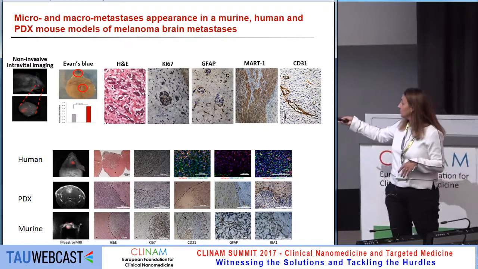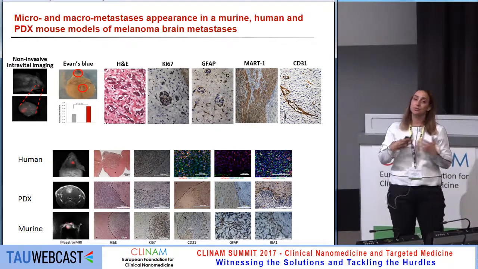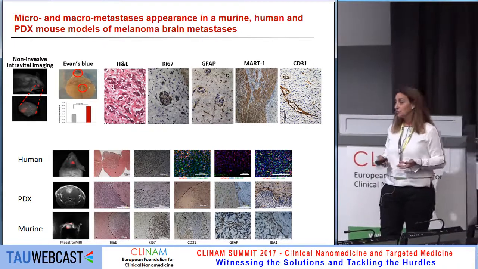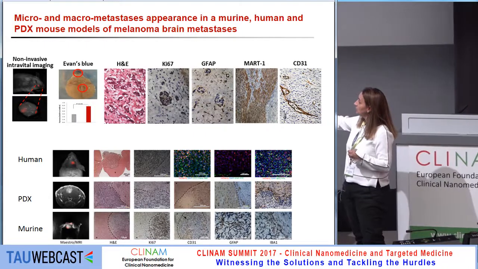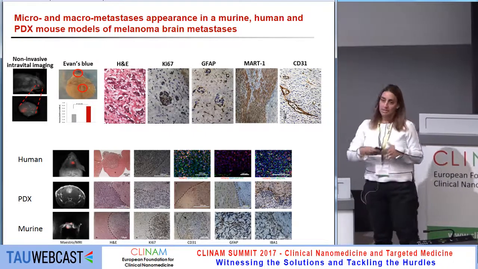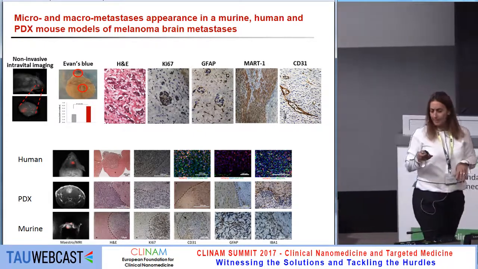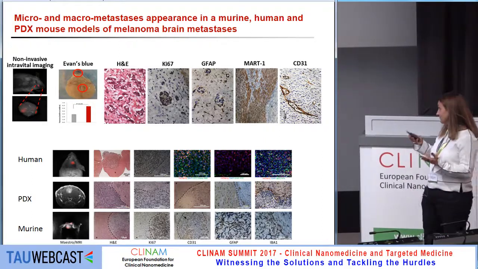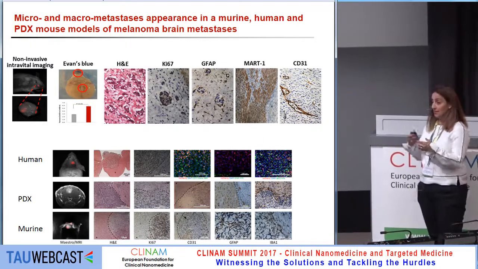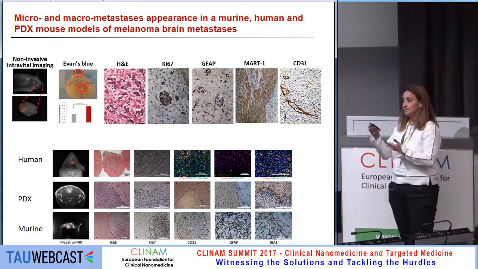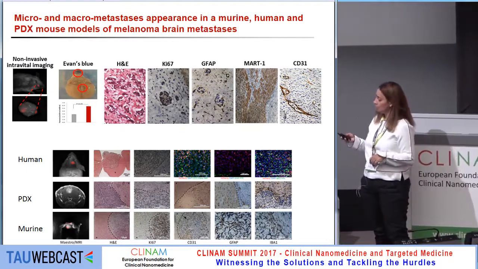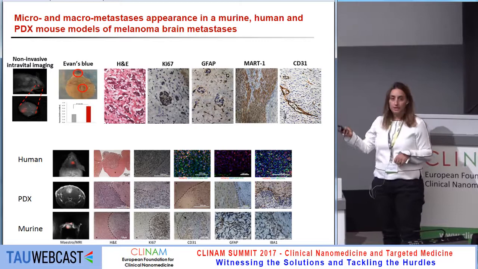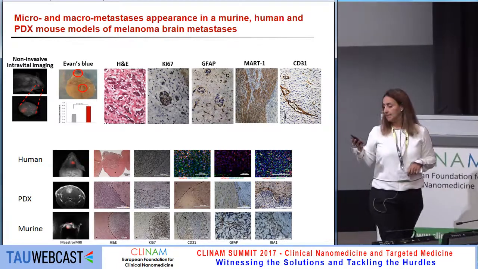We see very high CD31 staining, so there is new vasculature, and that vasculature is very leaky, as we can see here by Evans blue, which we quantified by microscopy and by leakiness. Evans blue binds to albumin, making it a 70,000 Dalton macromolecule. So we know that we are recapitulating the clinical setup.